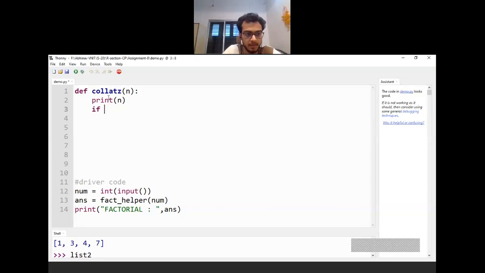First, let's say we will write down a base condition. The base condition here is when your n is 1. Giving brackets here is again not mandatory. You can keep the uniformity as you like.